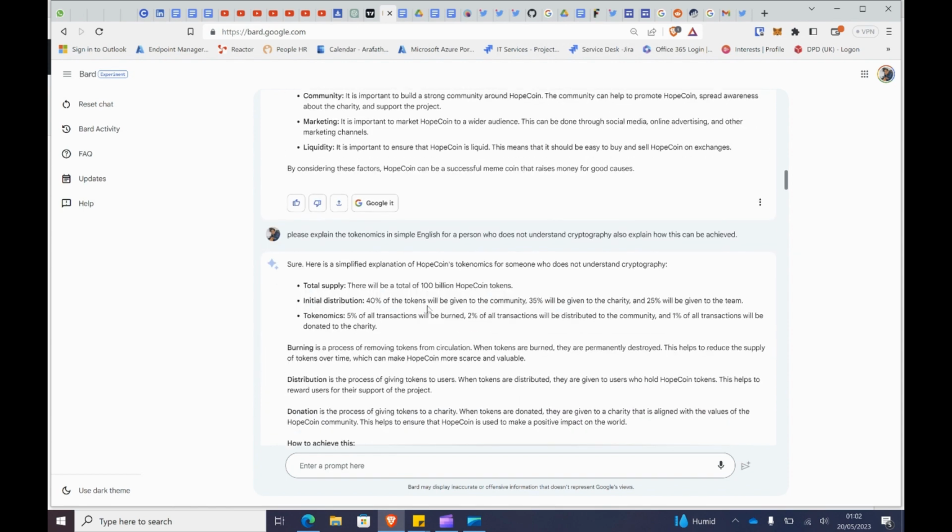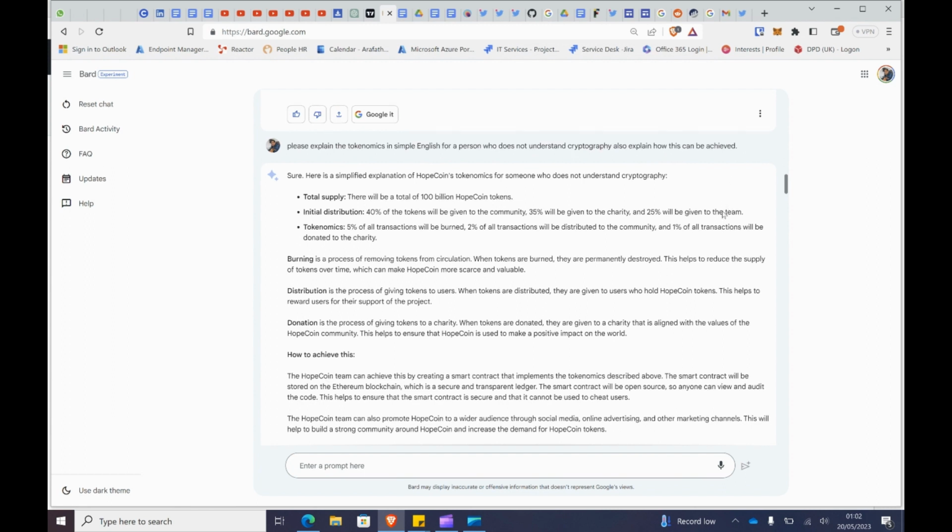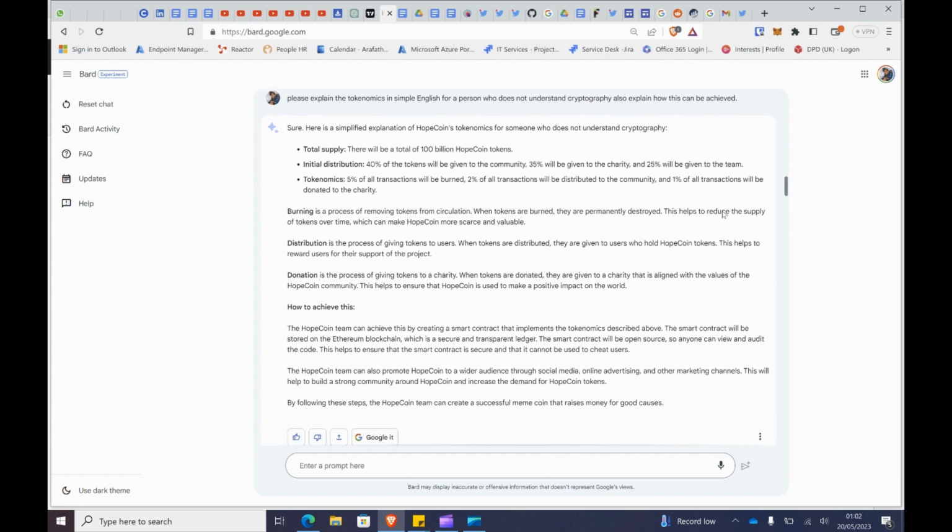So I wasn't very sure what's going on in this smart contract and tokenomics. So I asked the Google bot to please explain the tokenomics in simple English for a person who does not understand cryptography, and also explain how this can be achieved. So basically, it went ahead and simplified it. It says total supply is 100 billion Hopecoin tokens. Initial distribution is 40% to the community, 35% to the charity, and 25% to the team. For the tokenomics, 5% of each transaction will be burned, 2% of the transaction will be distributed to the community, and 1% of the transaction will be donated to the charity.